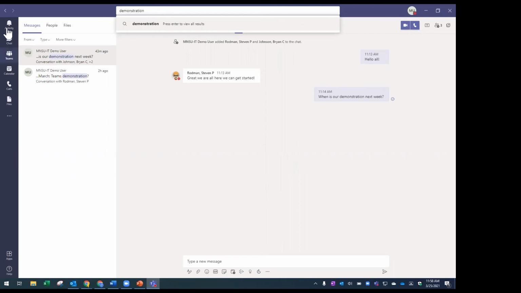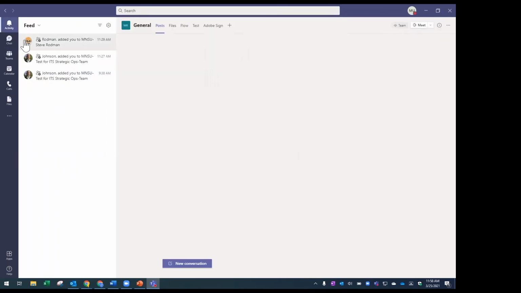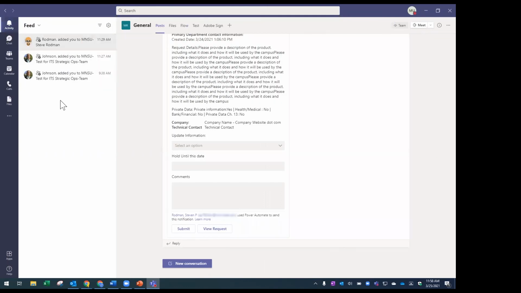And one other thing I'll highlight here too is activity. So once I click on the activity button, what that does is it shows me a summary of everything that's going on across my Teams application. So it might be chat conversations, it might be Teams conversations, or someone sharing a new file. And so if you just want a general feed of all the things that are going on in Teams, your activity section here would be a great place to do that.